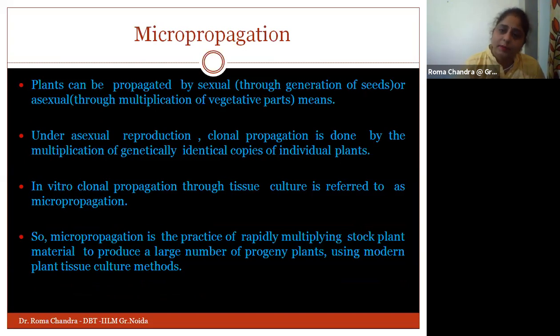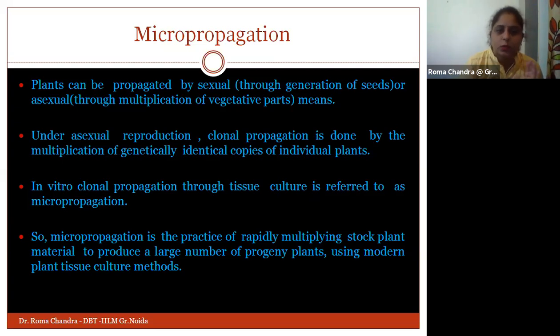It can be a sexual means, where we use seeds to produce a new plant, or the other method is asexual means, where the multiplication is done with the help of any vegetative part. So when we talk about asexual propagation, we are considering clonal propagation. Under clonal propagation, we are talking about the multiplication of genetically identical copies of a particular plant. We are just preparing clones of individual plants.